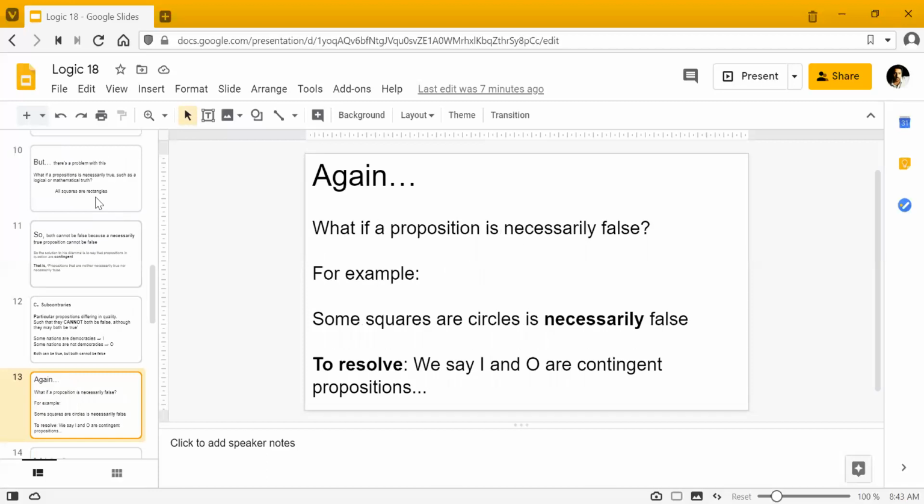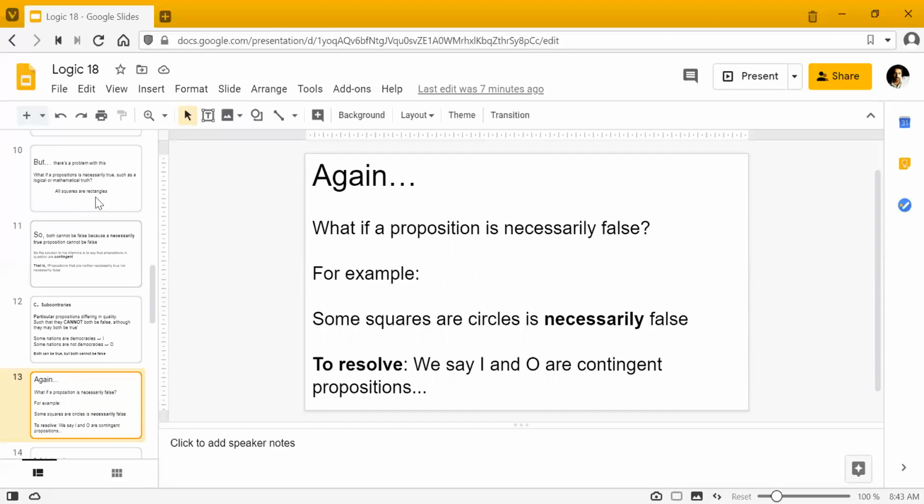And again, what if a proposition comes in here that is necessarily false? For example, if we look at the proposition, some squares are circles, okay? We know that this is necessarily false. So how do we get out of this problem? Like I said in the last lecture, we're going to be looking at contingent propositions only.